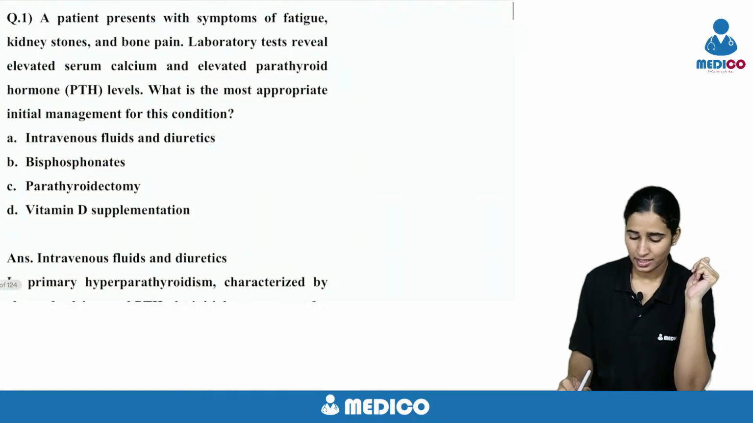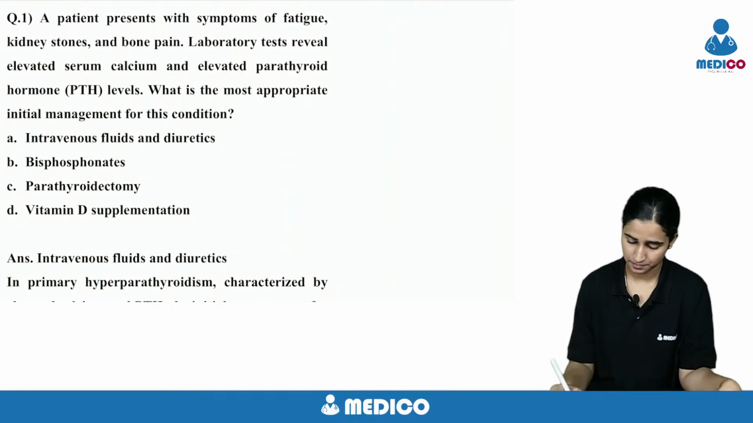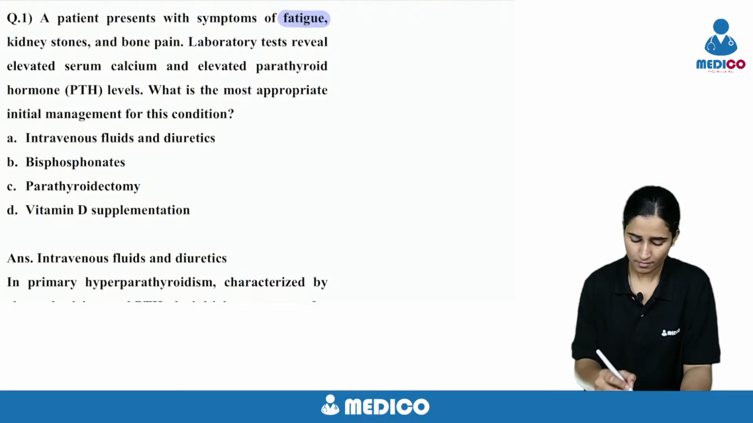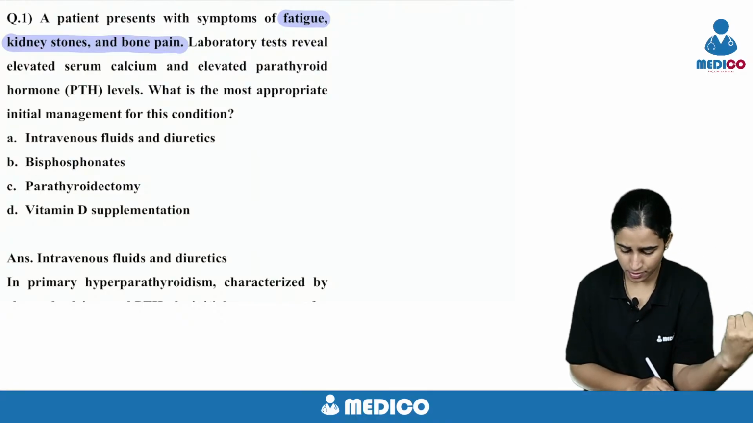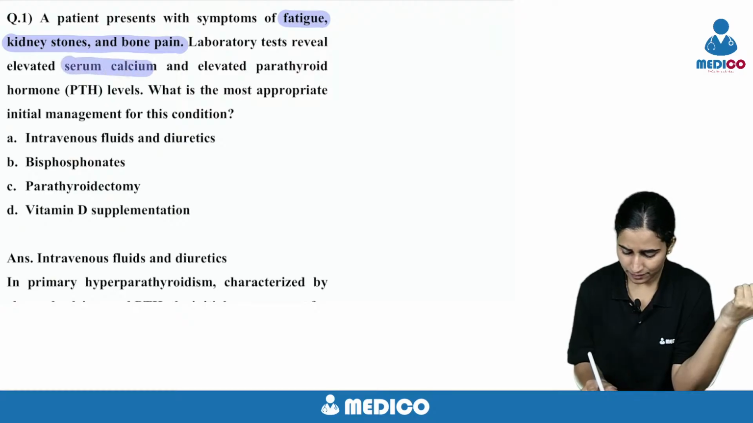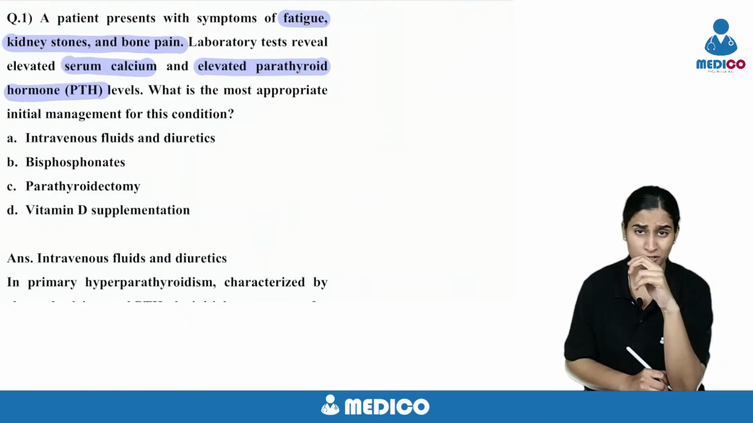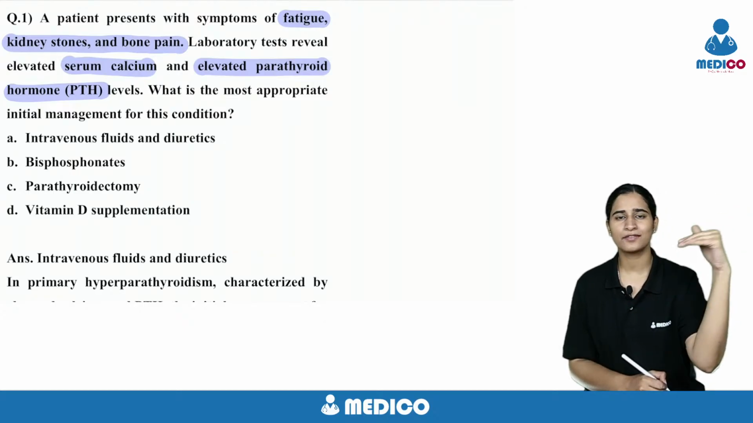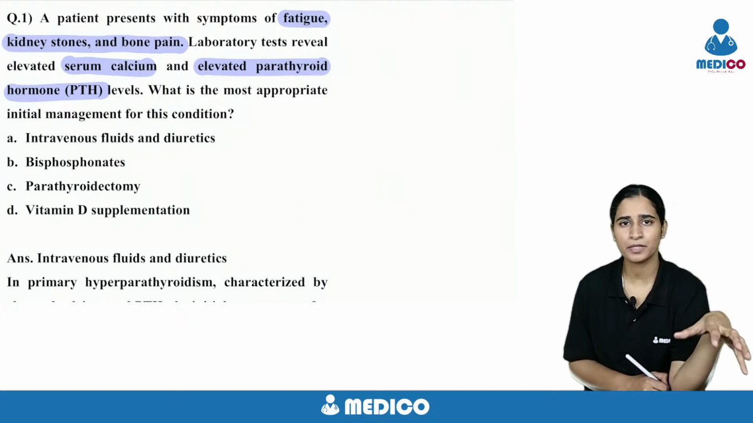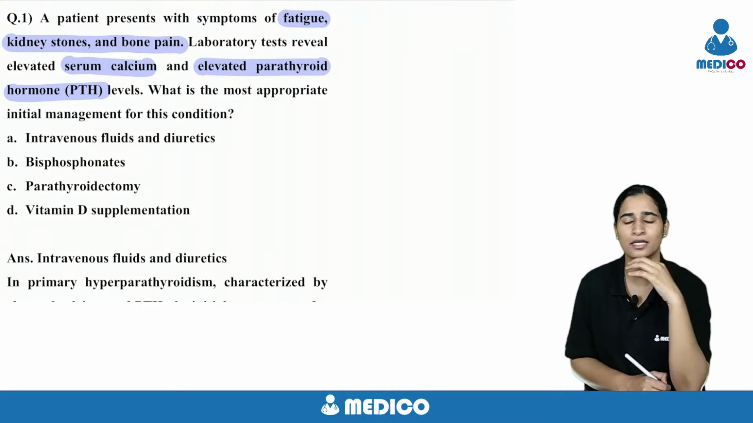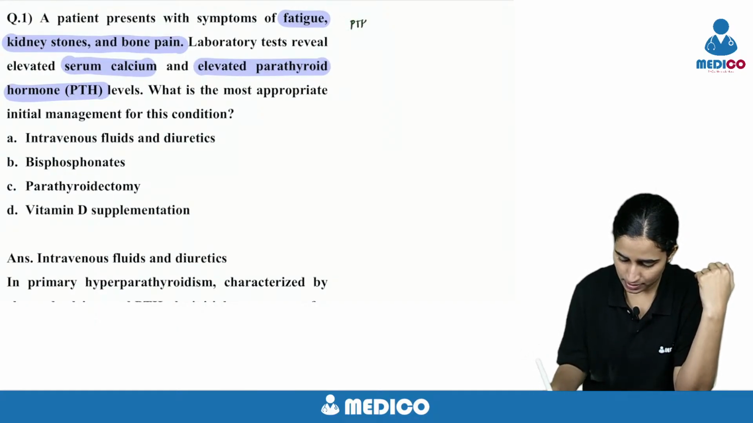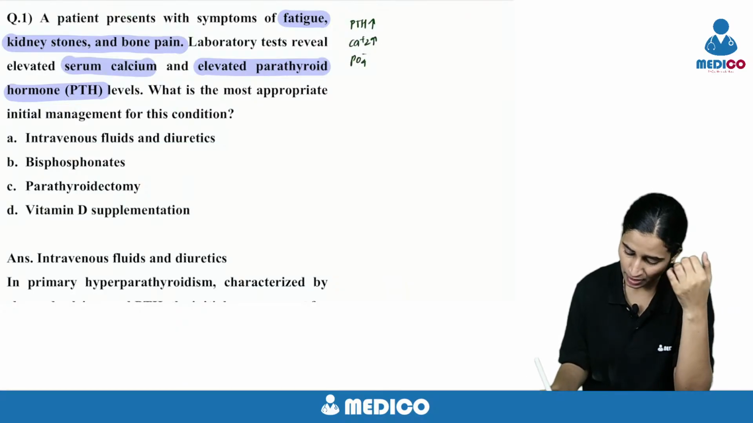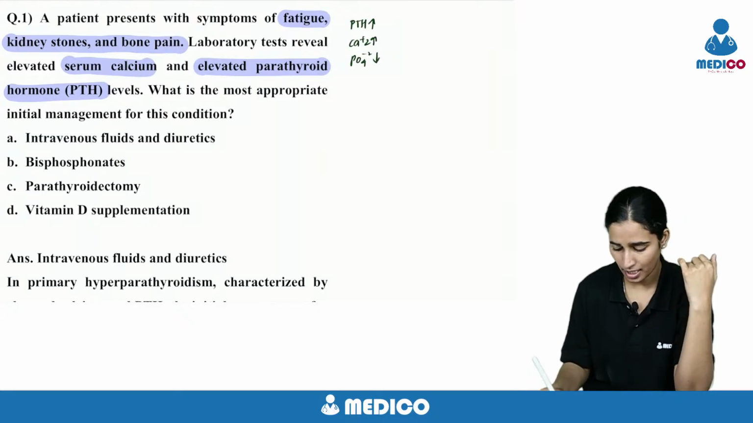This patient is having symptoms of fatigue, kidney stones and bone pain. So bone pain, renal stones, fatigue with elevated calcium and elevated PTH. What is your diagnosis? Calcium is elevated, PTH is also elevated. Is it primary, secondary or tertiary hyperparathyroidism? It is primary hyperparathyroidism. Your parathormone is elevated, calcium is elevated, and phosphorus is decreased. This is primary hyperparathyroidism.